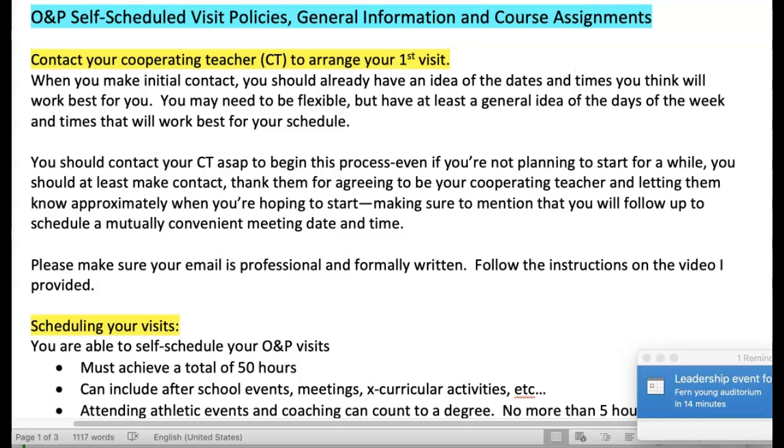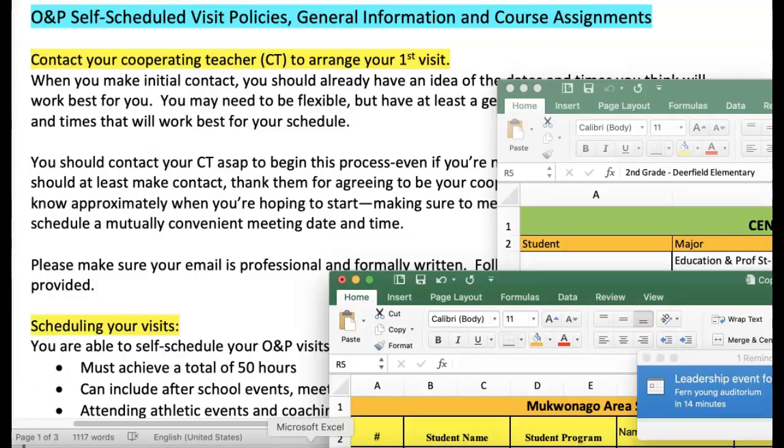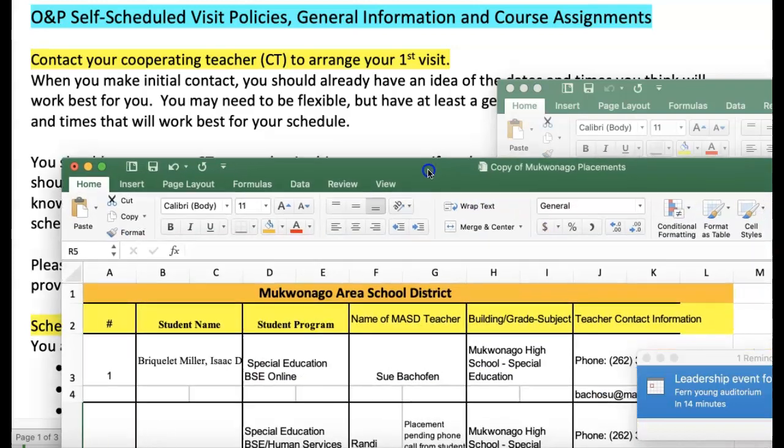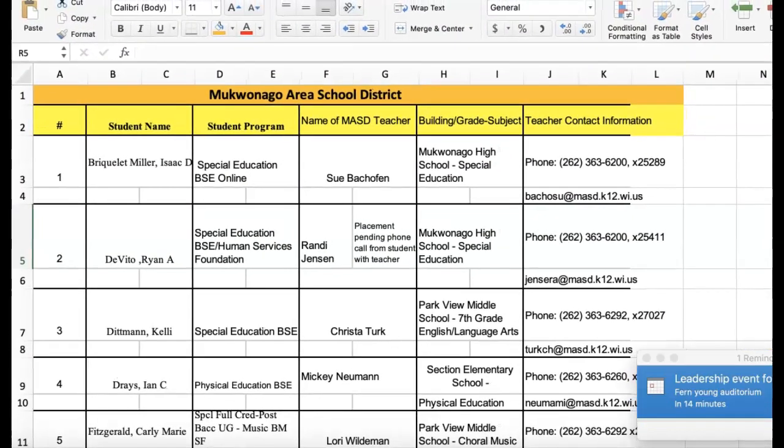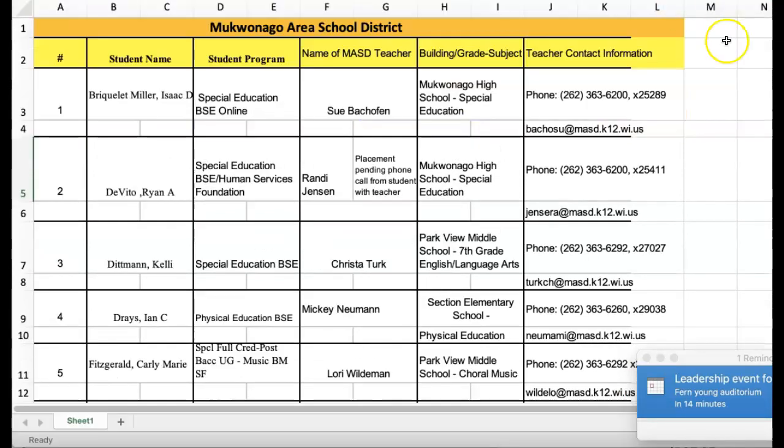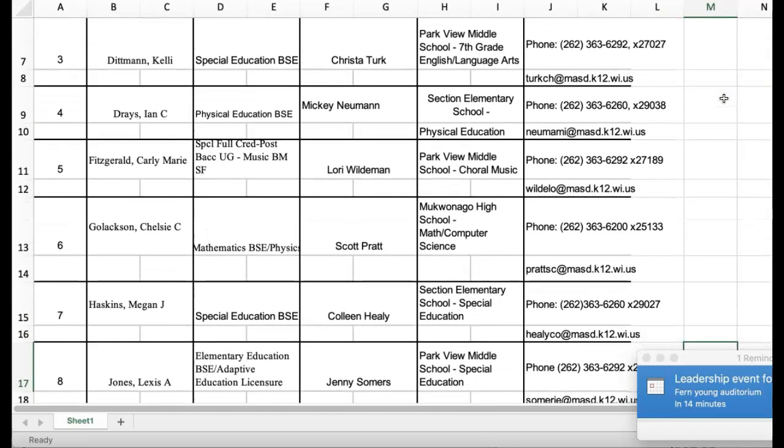So let's get started talking about your visits and all of that. The first thing that you should do is take a look at the placement documents. So pull up the copy of Mukwonago placements, and this is what it looks like here. You are able to look through here and see if you find your name. For example, if you're Chelsea, this is your major, this is your cooperating teacher, this is where that teacher is located in Mukwonago, and this is the phone number and the email. We'll use those in just a minute.